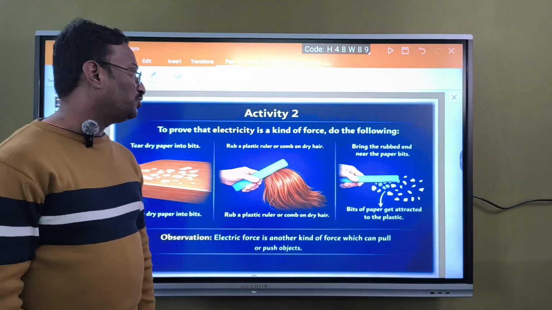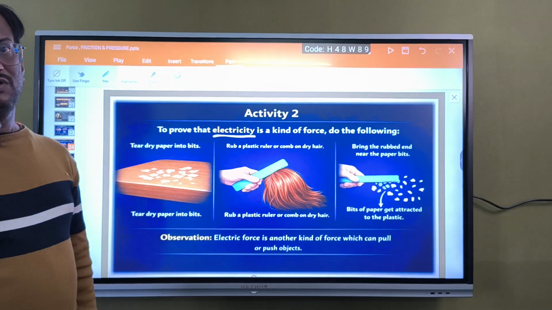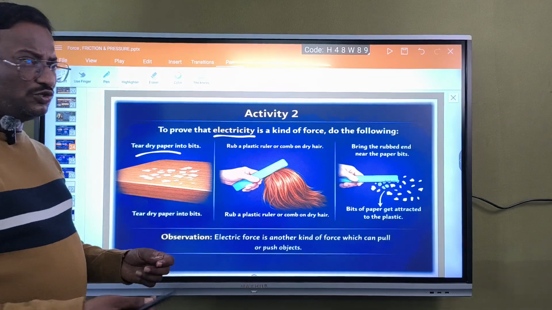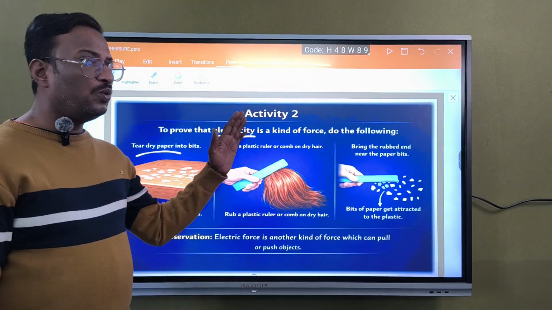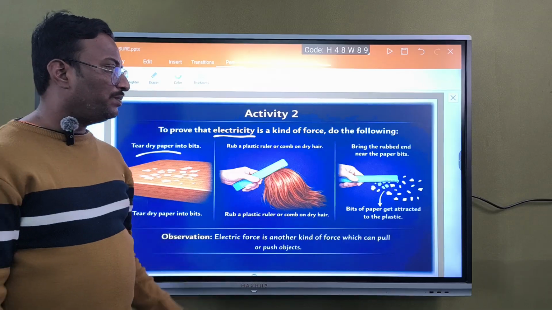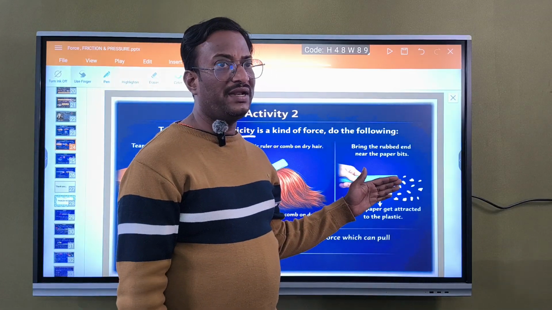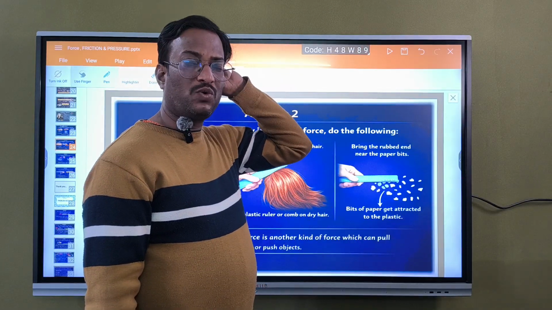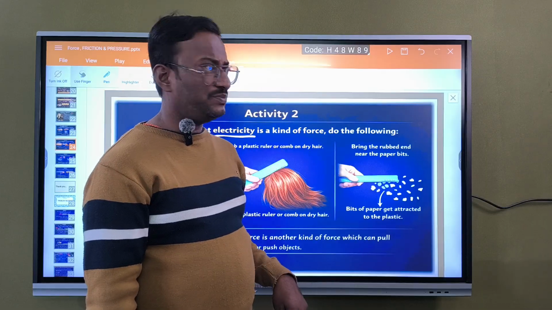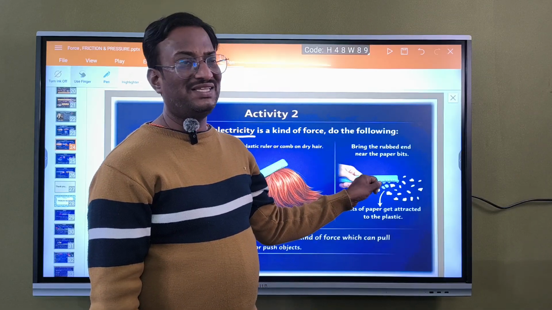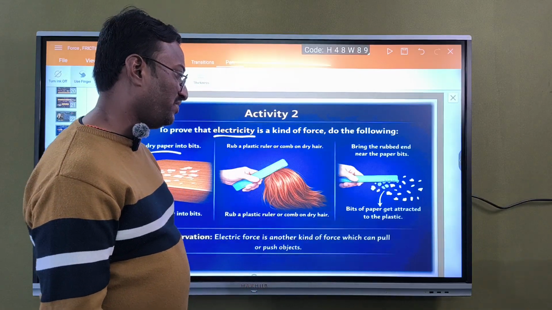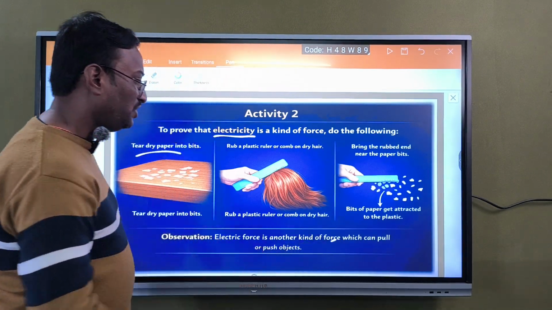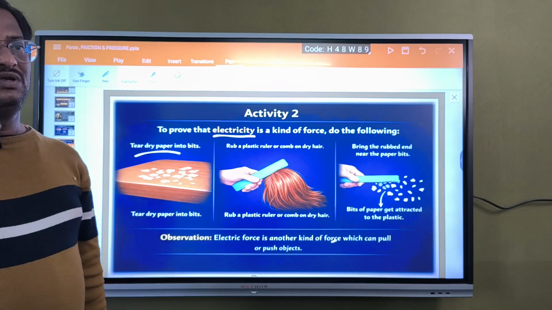We take one more example to prove that electricity is also one kind of force. Tear the paper into small pieces. After that, comb dry hair with a plastic comb several times. Keep the comb near these pieces of paper. They will be attracted, the bits of paper will attract. From this we can conclude that electric force is another kind of force which can pull or push an object. This is also one of the forces.